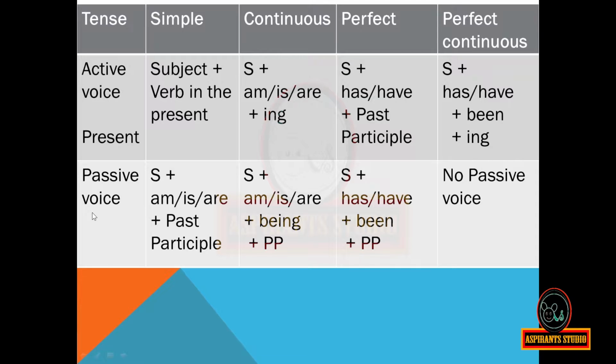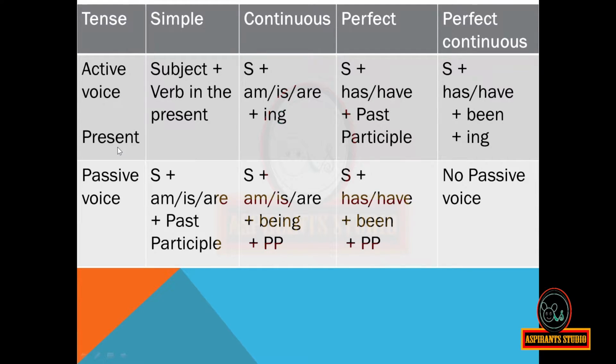Now we can see the passive voice. When the active voice is of simple present tense, then the passive voice will be of the form subject plus am, is or are plus past participle. Then for present continuous tense, if the active voice is in the present continuous tense, then the passive voice will be of the form subject plus am, is or are plus being plus past participle.